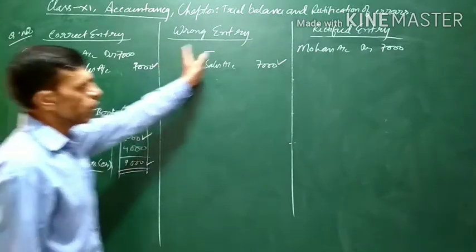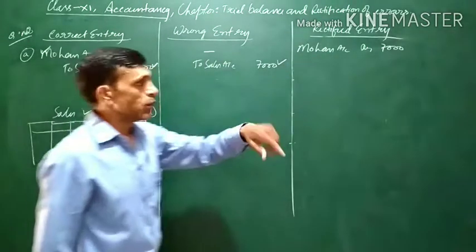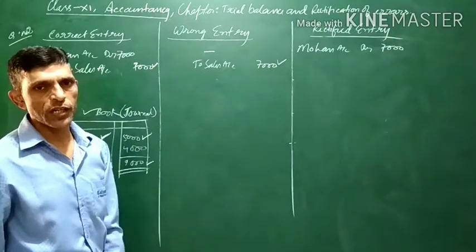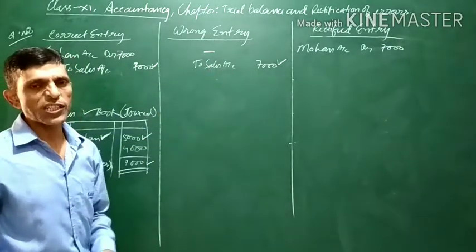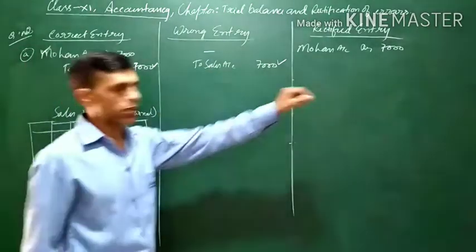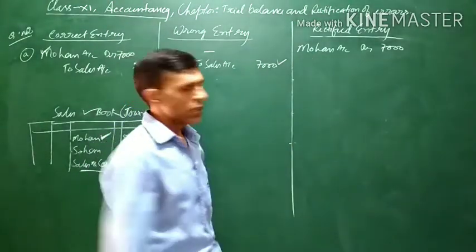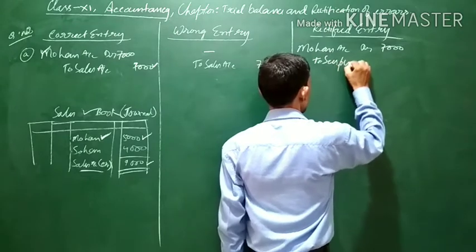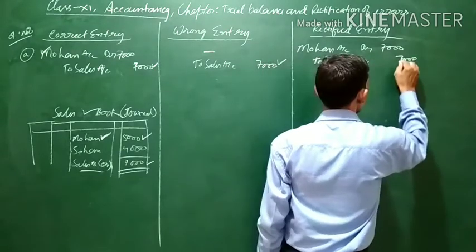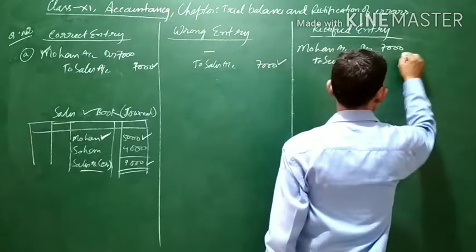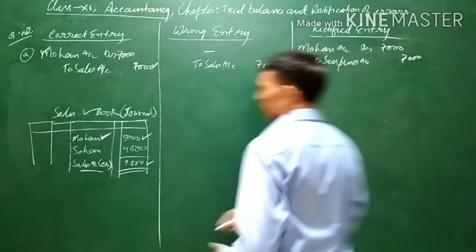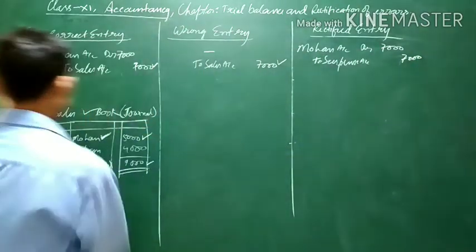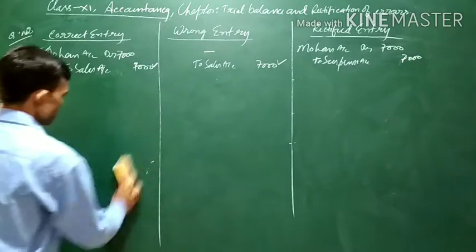So what we have to do? We have to debit Mohan account. Now there is no other account to be credited here, because we should have two aspects of the transaction, that is debit and credit. If nothing is there to credit, then the balance will be transferred to suspense account again. Suspense account 7,000. Let us do one or two more entries.